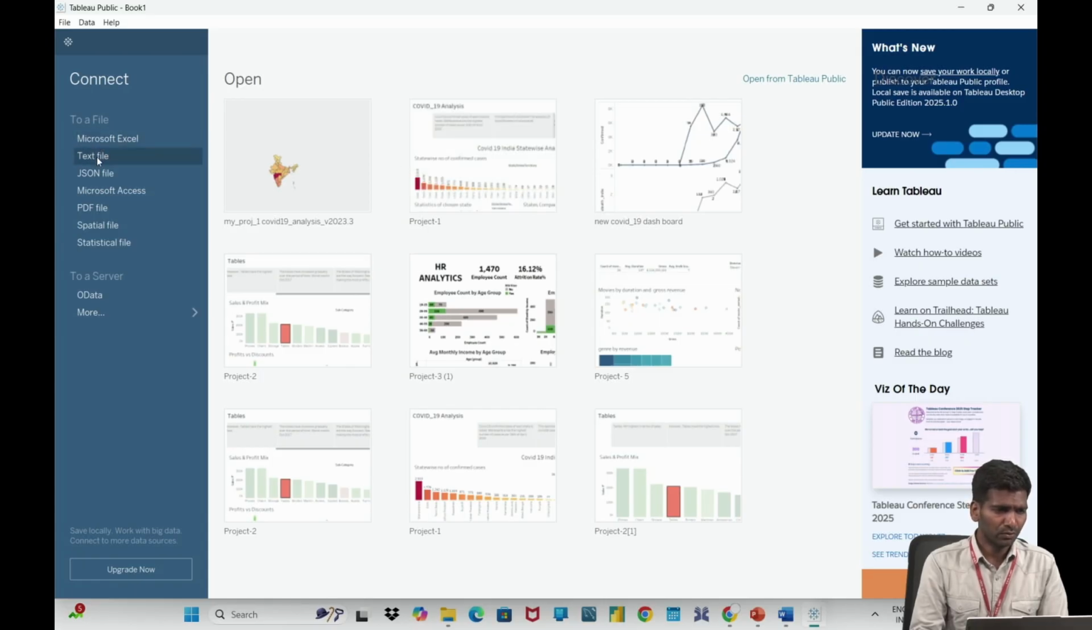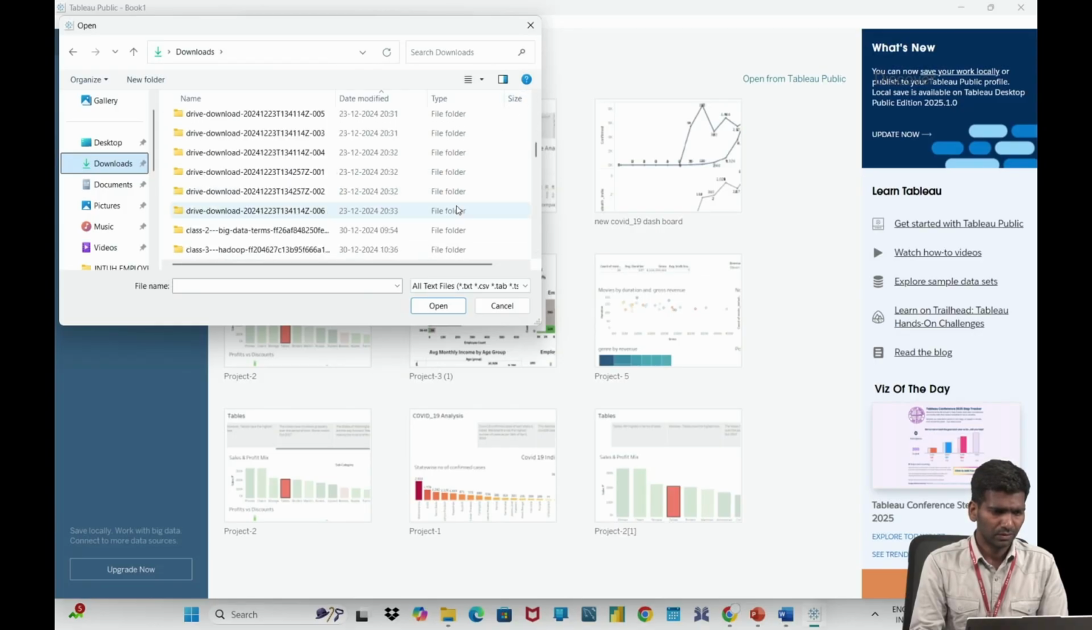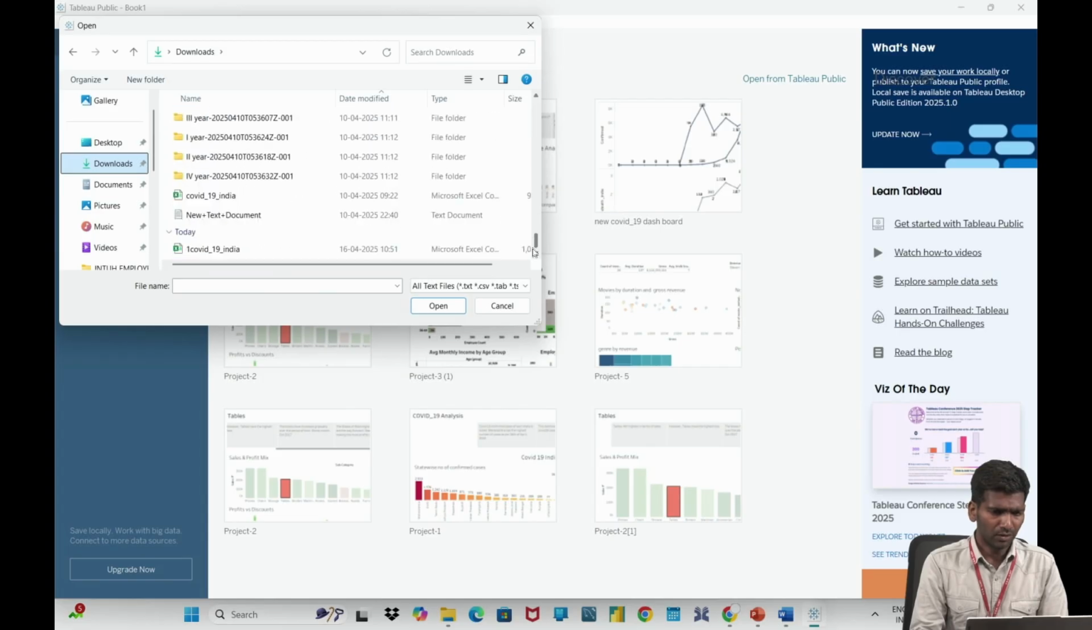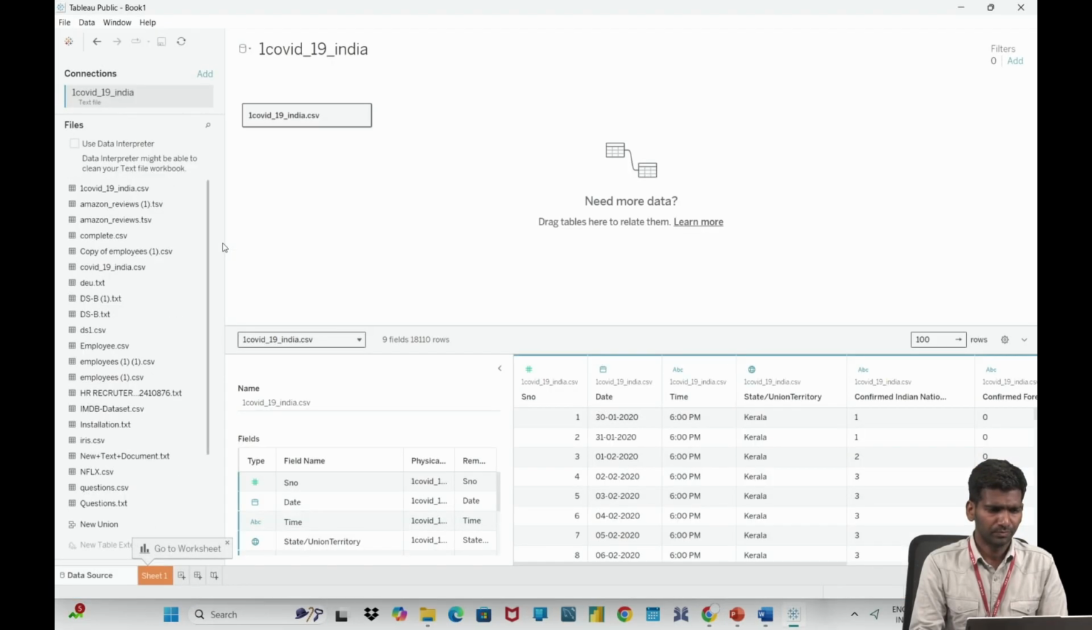So now I want to import one data set. How do we import a data set? By clicking this. We can open an Excel file, or a text file also. So right now I am clicking text file and importing the COVID-19 data set. I have downloaded that data set, so I am importing it here.